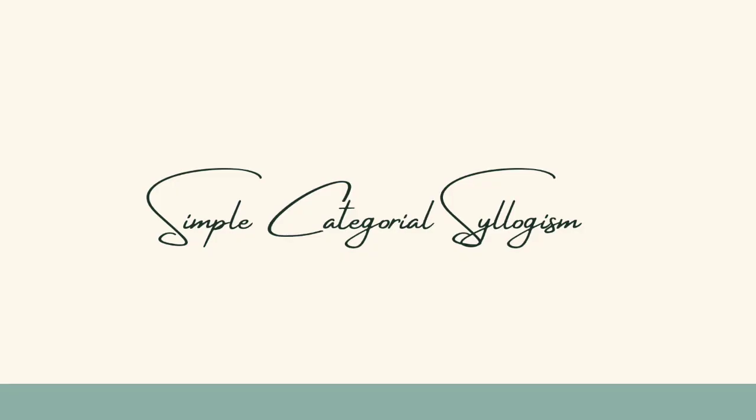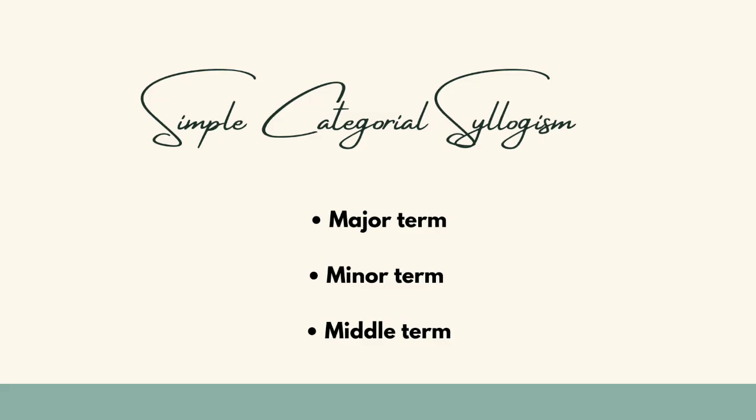Next is the simple categorical syllogism. So the basic structure: a simple categorical syllogism is composed of three categorical or attributive propositions, so put together that the subject and the predicate of a conclusion are united or separated through the intermediacy of a middle term. Major term is the predicate of the conclusion. It must occur in the conclusion and in the premise, which is therefore called the major premise.